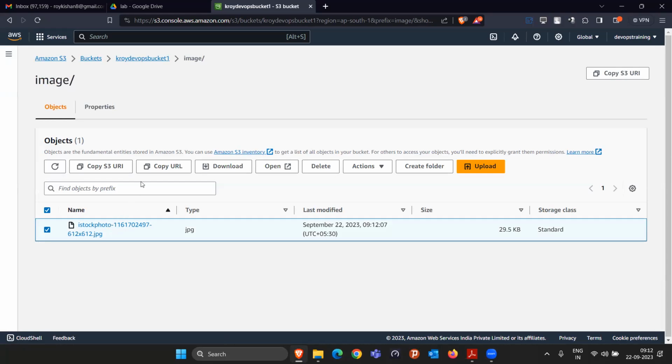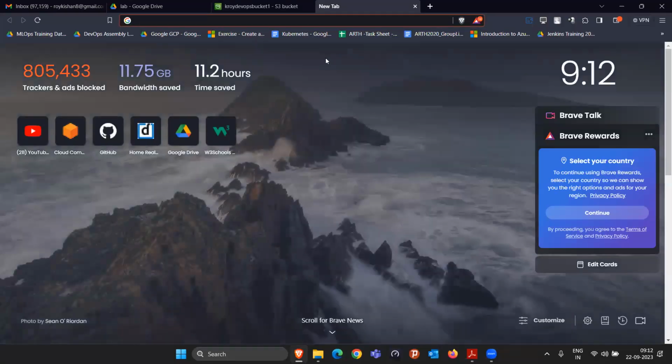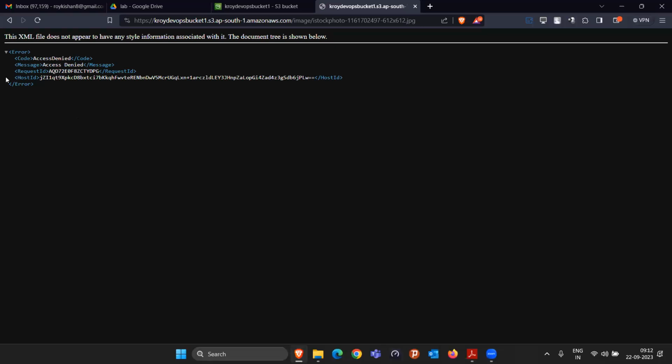Now once this file is uploaded, if you want to give this file access to anybody in the world, what we have to do is copy this URL. After selecting this, I will copy this URL, paste it in the browser, and press enter. See, you don't have the permission currently to see the file.